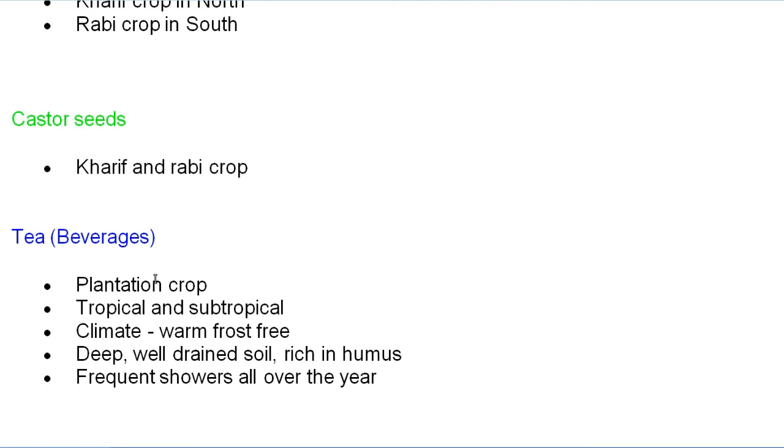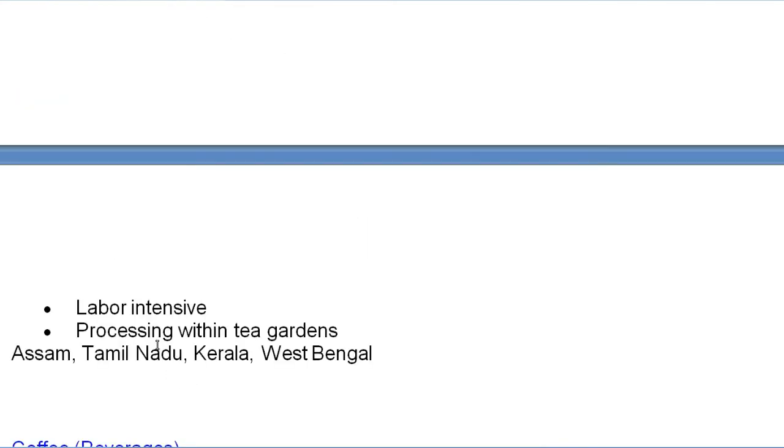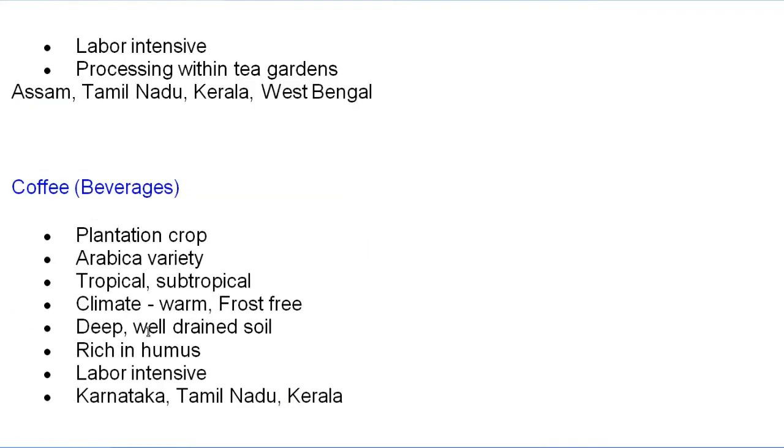It is a plantation crop, first of all, a tropical and subtropical crop. A warm, frost-free climate is required. Deep, well-drained soil rich in humus is required. Frequent showers all over the year are required. Growing tea is of course labor intensive. And what kind of labor is required? Skilled as well as cheap labor. Next is processing within tea gardens, and places like Assam, Tamil Nadu, Kerala, West Bengal are the main producers of tea.